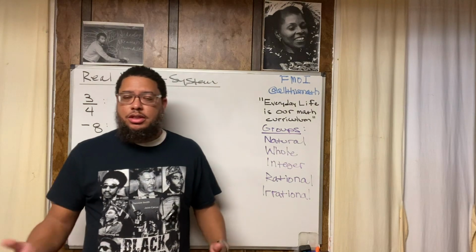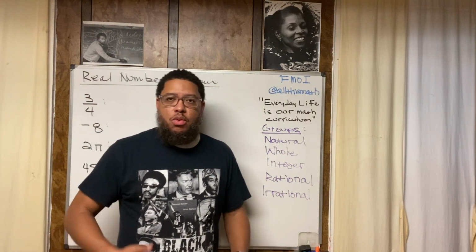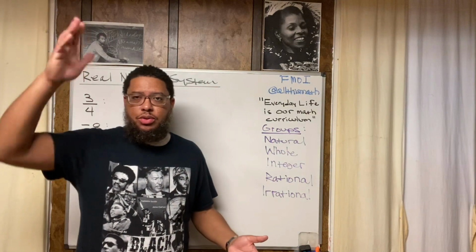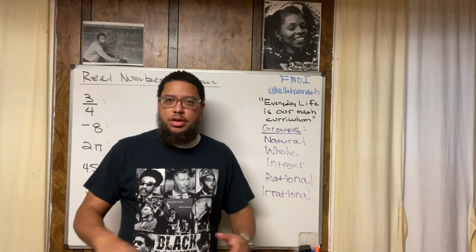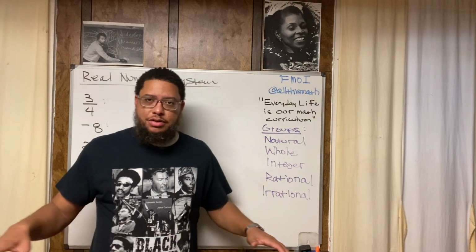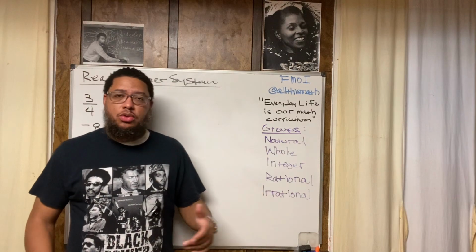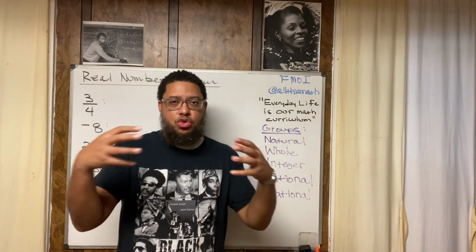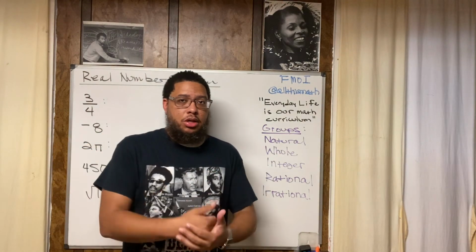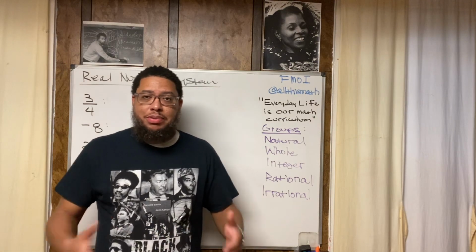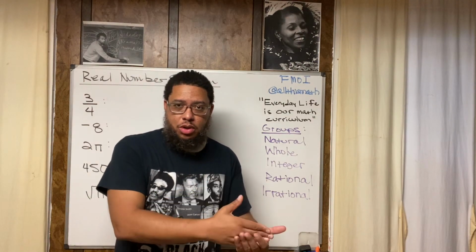Now, the natural numbers are just the numbers that you probably learned how to count with. 1, 2, 3, 4, 5, 6, 7, 8, 9, on and on and on, right? Nothing negative and not zero. Zero is not included, the negative is not included. Your whole numbers include all the natural numbers. You see how these groups overlap, right? The whole numbers include all the natural numbers plus the number zero. So the number zero and all the natural numbers.